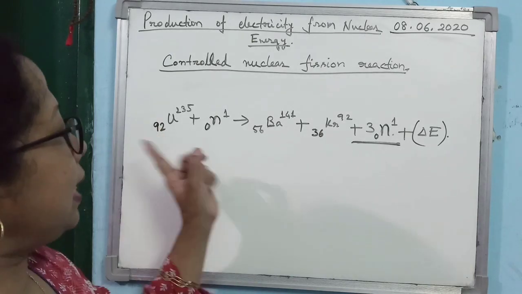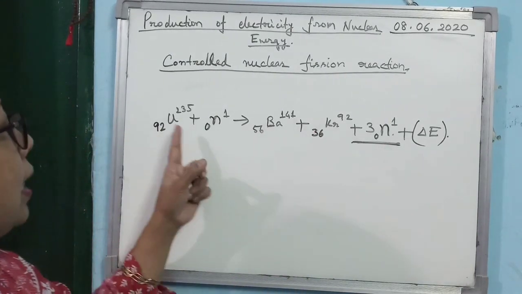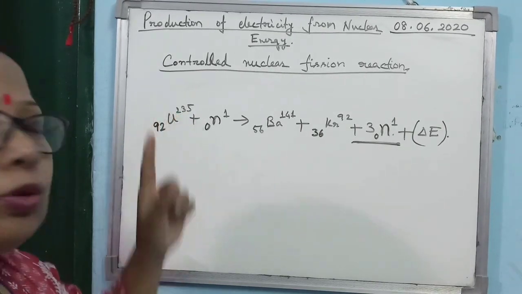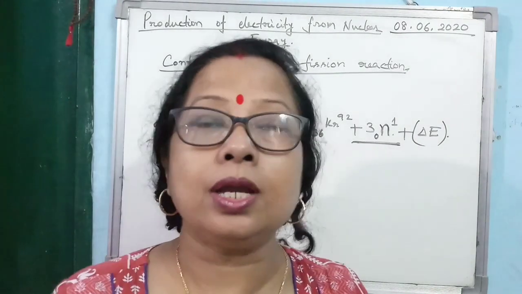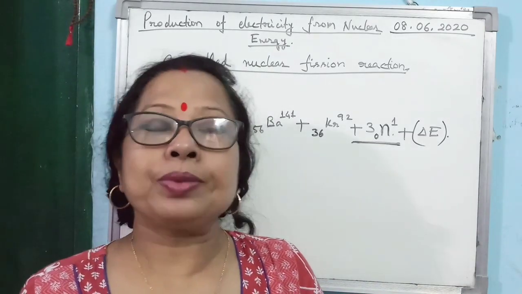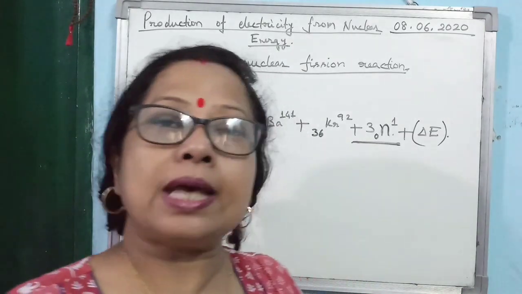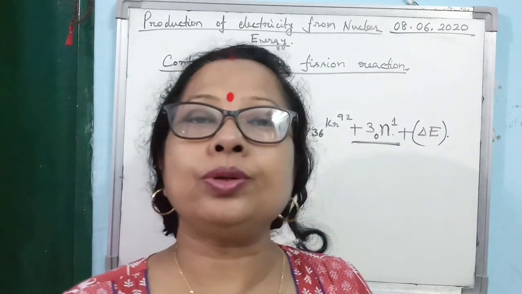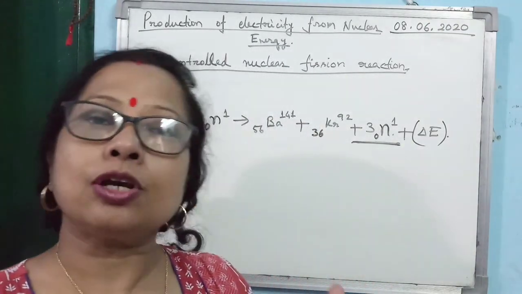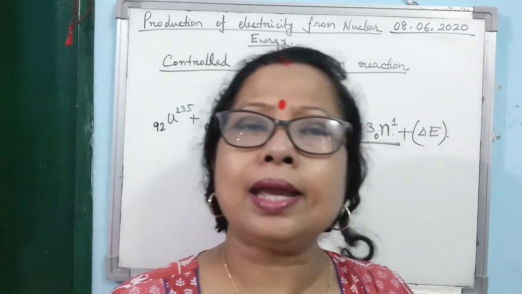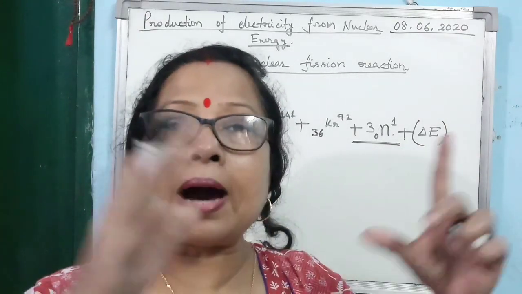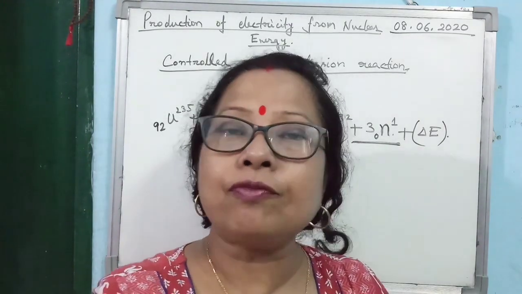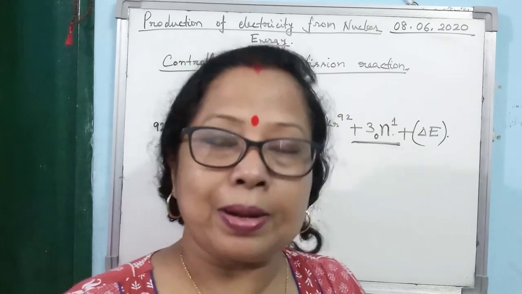Now, in this reaction, you see what I have written: 92 uranium-235 represents 1 uranium nucleus. Is it possible to separate only 1 uranium nucleus? No, not at all. So what do we do? We take a bulk of uranium. Suppose you have taken uranium-235 as a bar. Within that bar, several uranium nuclei are present.